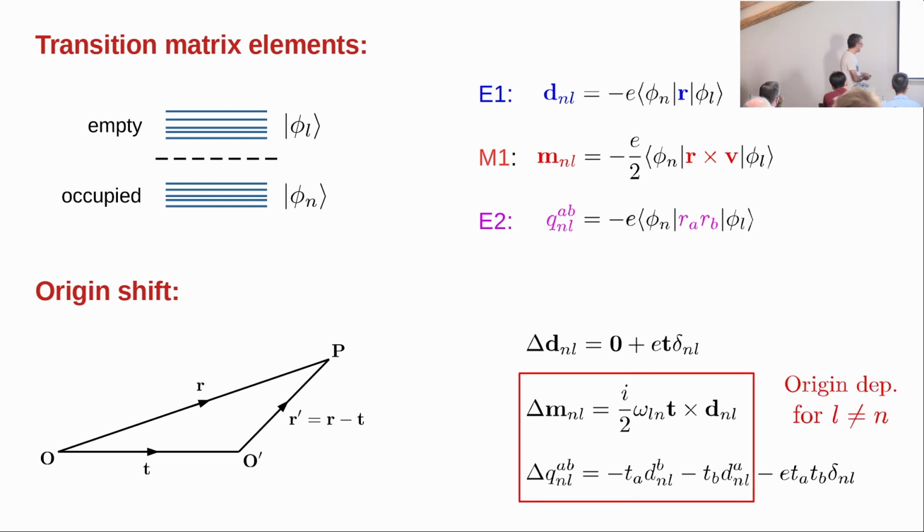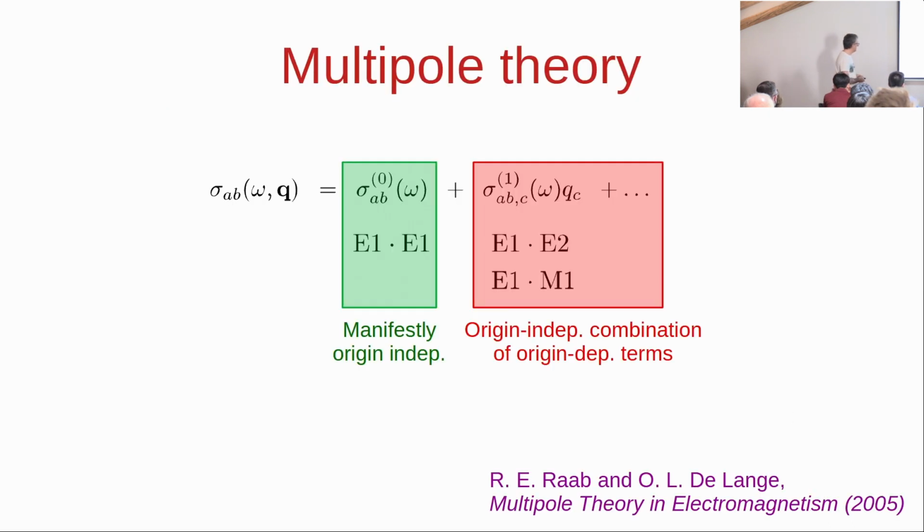So I'm showing here the transformation laws, and they do depend on the origin for L and N different states. But when you collect everything in the physical response, the origin dependence of one term will cancel that of the other. So what we have then is a formulation where, in the electric dipole approximation, we have a conductivity where everything is manifestly origin independent.